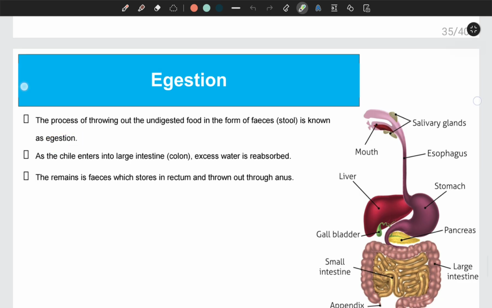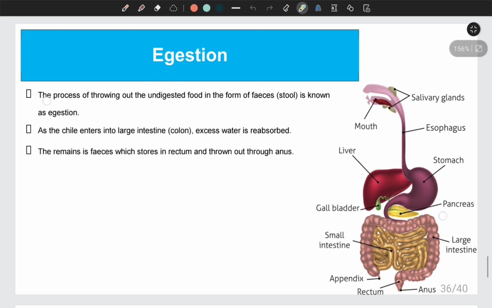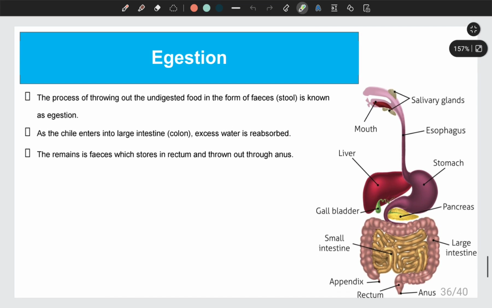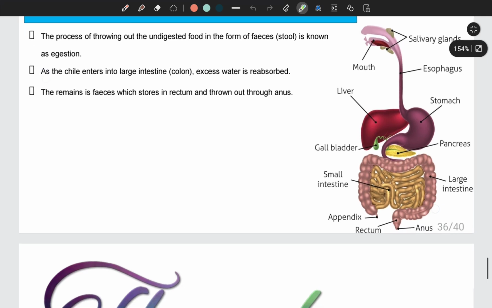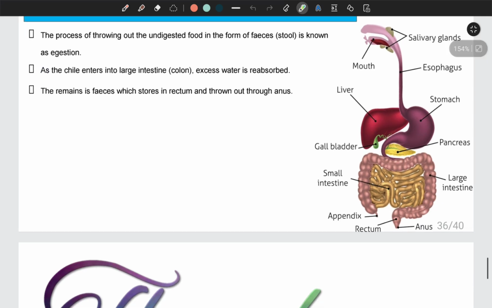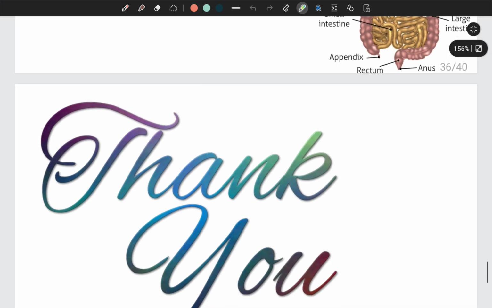So as the chyle or the digested food enters into large intestine, then excess water that is present in the feces will be reabsorbed by the wall of large intestine, and after that, whatever the remaining part, that is feces, will be stored in rectum, and finally thrown out through the anus. So with this, we completed digestive system.